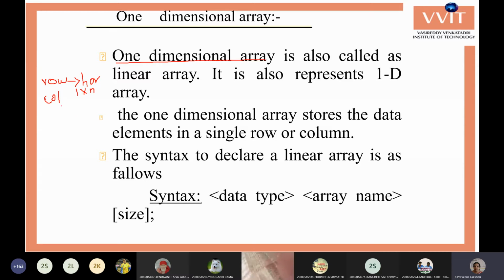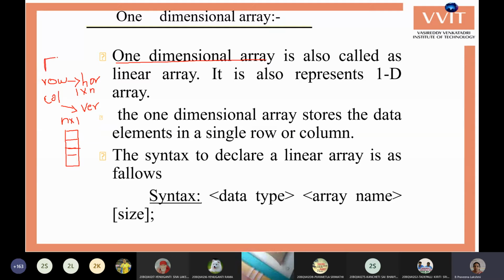n columns. If it is a column array with vertical orientation, then it can have n rows, 1 column. You have multiple rows, but only 1 column.